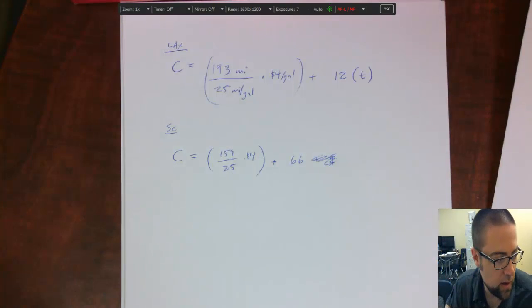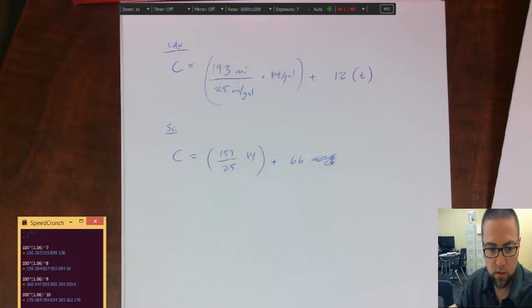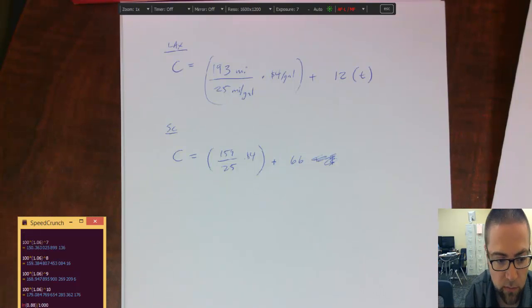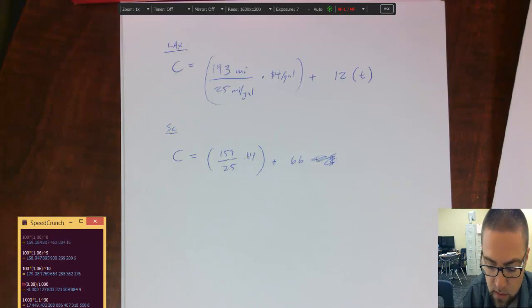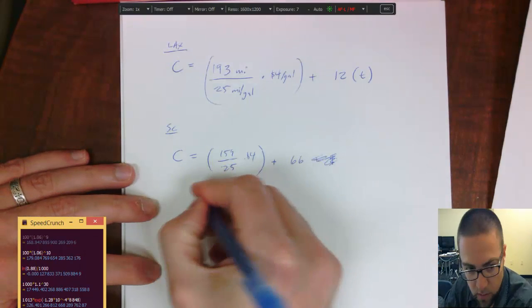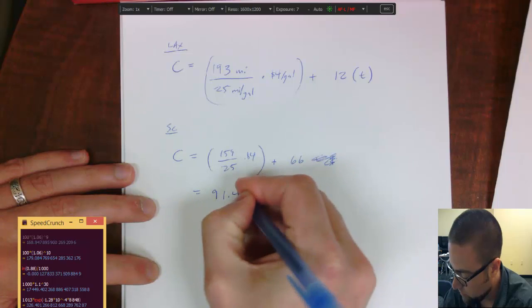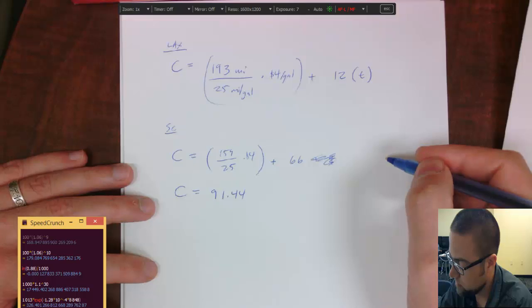Alright, so I think I have a picture of how this problem is going to work out. So let's go ahead and figure out 159 times 4 divided by 25 plus 66. So I get $91.44. And this is a one-way trip, isn't it?